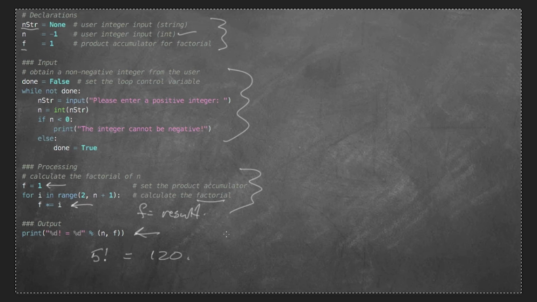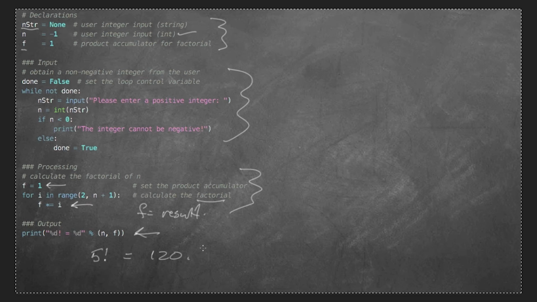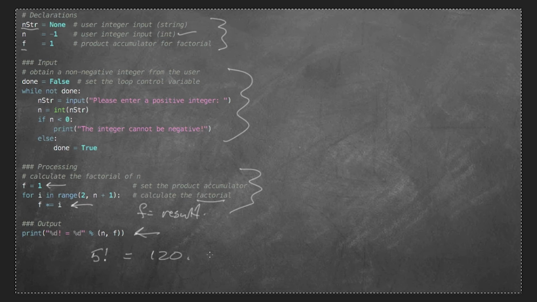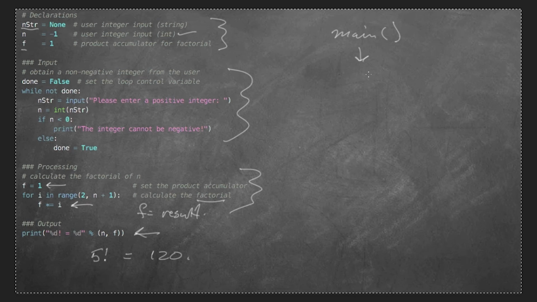Now let's go ahead and break this thing down into what are called functions. Now the way that functions work is they ultimately involve a concept known as modular programming. And modular programming usually takes what is known as a top-down approach. So what does that mean? Top-down means as we look at the whole picture, I have a program that's going to be giving me what I want. So I'll just call it main. I'll call it my main program. And main, in turn, will call a bunch of subprograms.